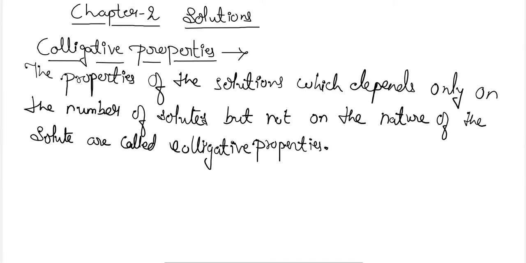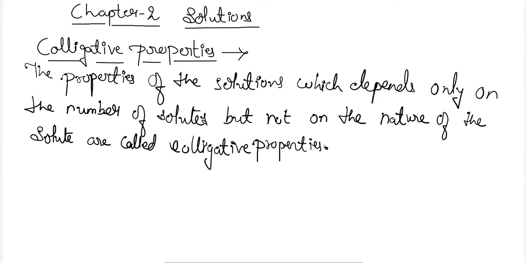So what is a colligative property? The properties of solutions which depend on the number of the particles, not on the nature of the particles. It means whether the particle we have used as solute is volatile or non-volatile, these things do not matter for colligative properties, but the number of that particular solute particle matters in the colligative property condition.